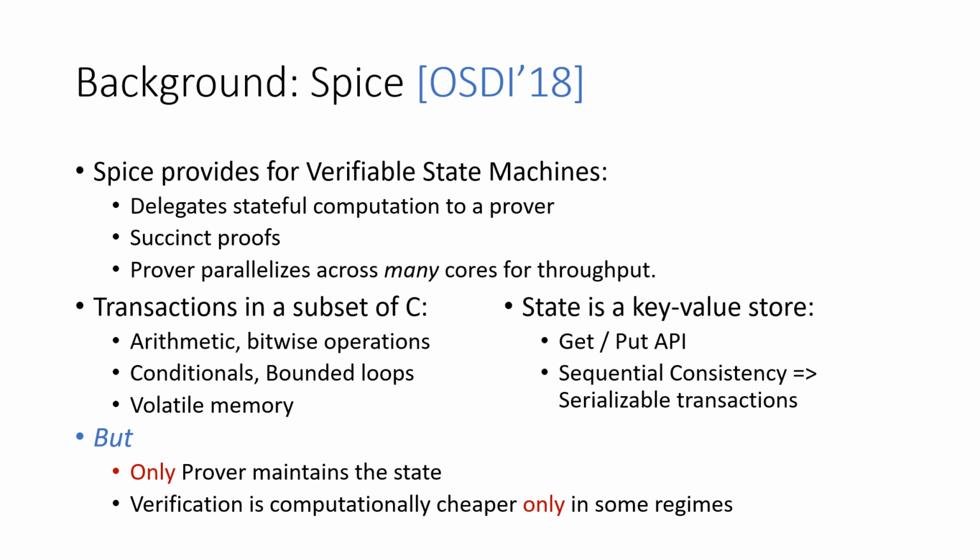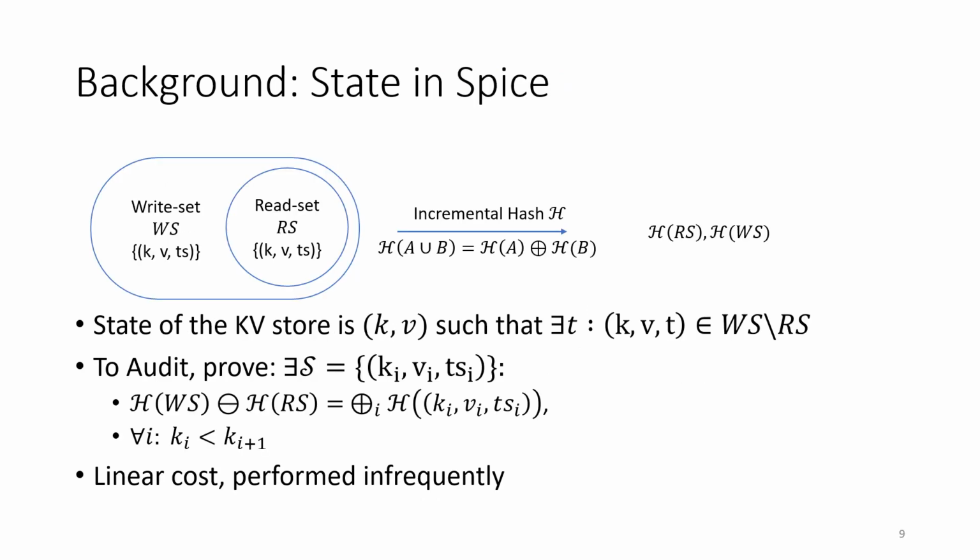Most importantly, SPICE delegates all the state to the prover, so in our context, the liveness would depend entirely on the prover. The verifiers actually know only a digest of the state. Since we'll be modifying how state is handled to go from SPICE to Piperine, we're going to do a brief deep dive on how state is already handled in SPICE.